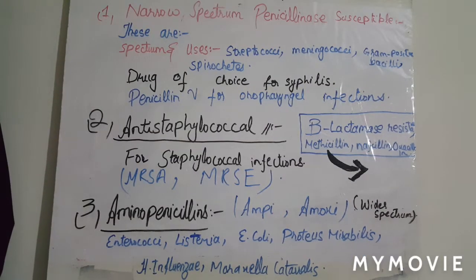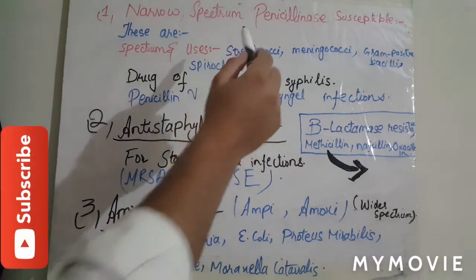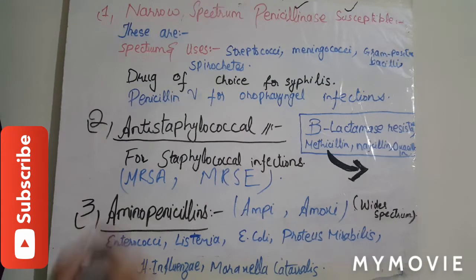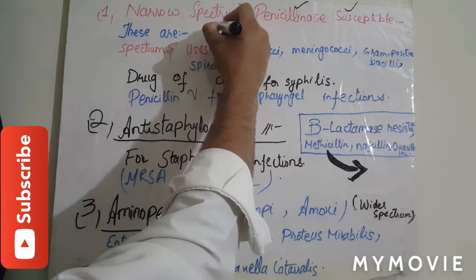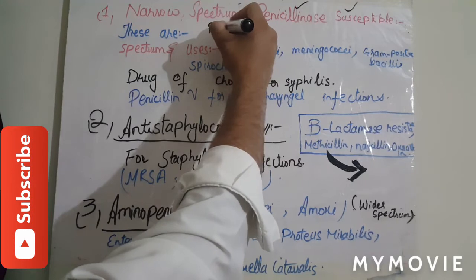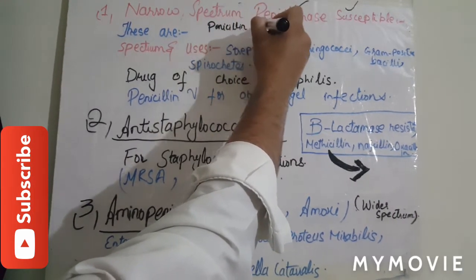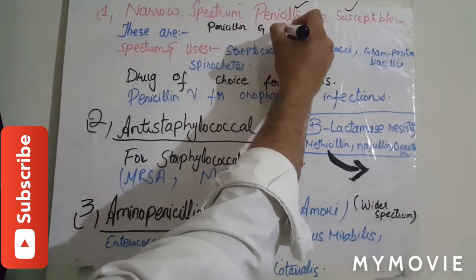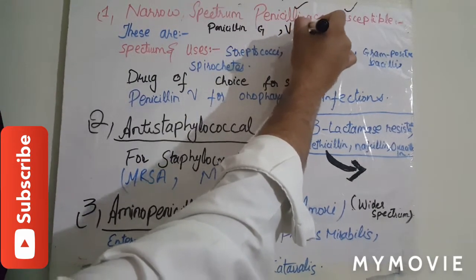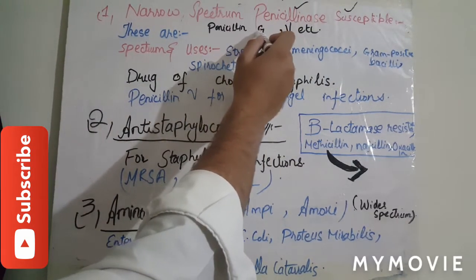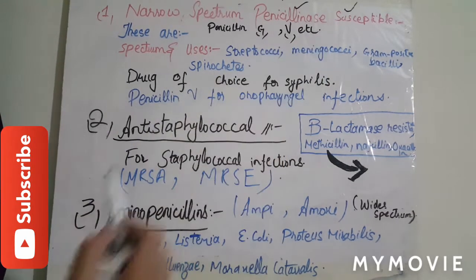Now we will discuss the classes of penicillins. First class is narrow spectrum penicillinase susceptible penicillins. These are penicillin G and penicillin V, etc. Penicillin G is given parenterally, while penicillin V is given orally.